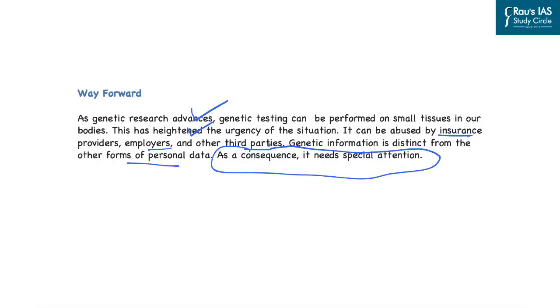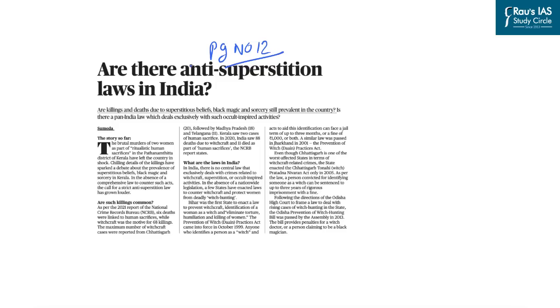With this, let's take up the next news article now. This article in the text and the context section on page number 12 is related to anti-superstition laws in India. Now, the debate regarding the anti-superstition laws in India has come into light in the backdrop of brutal murders of two women as part of ritualistic human sacrifices in one of the districts of Kerala. And these murders have brought to light the prevalence of superstitious beliefs, black magic, as well as sorcery in Kerala.